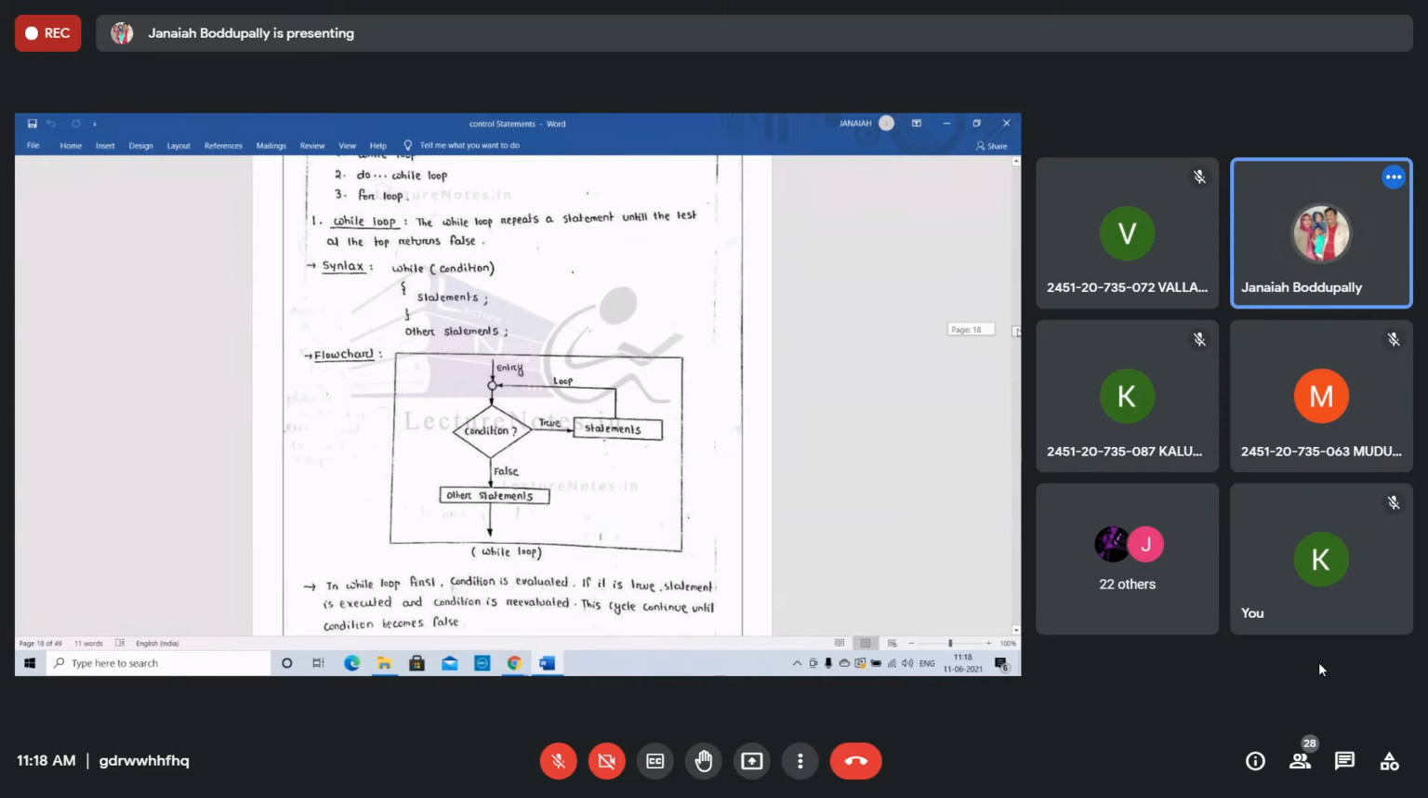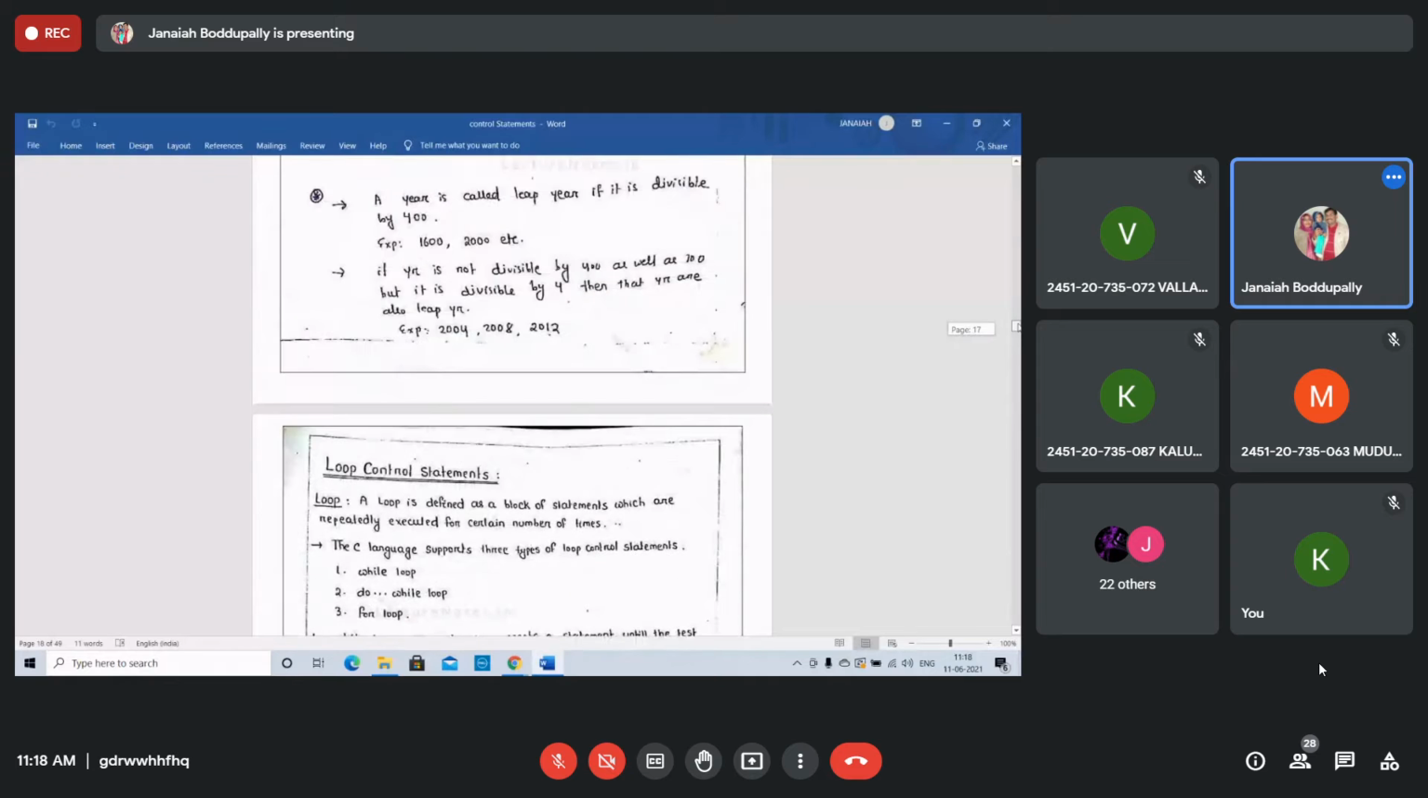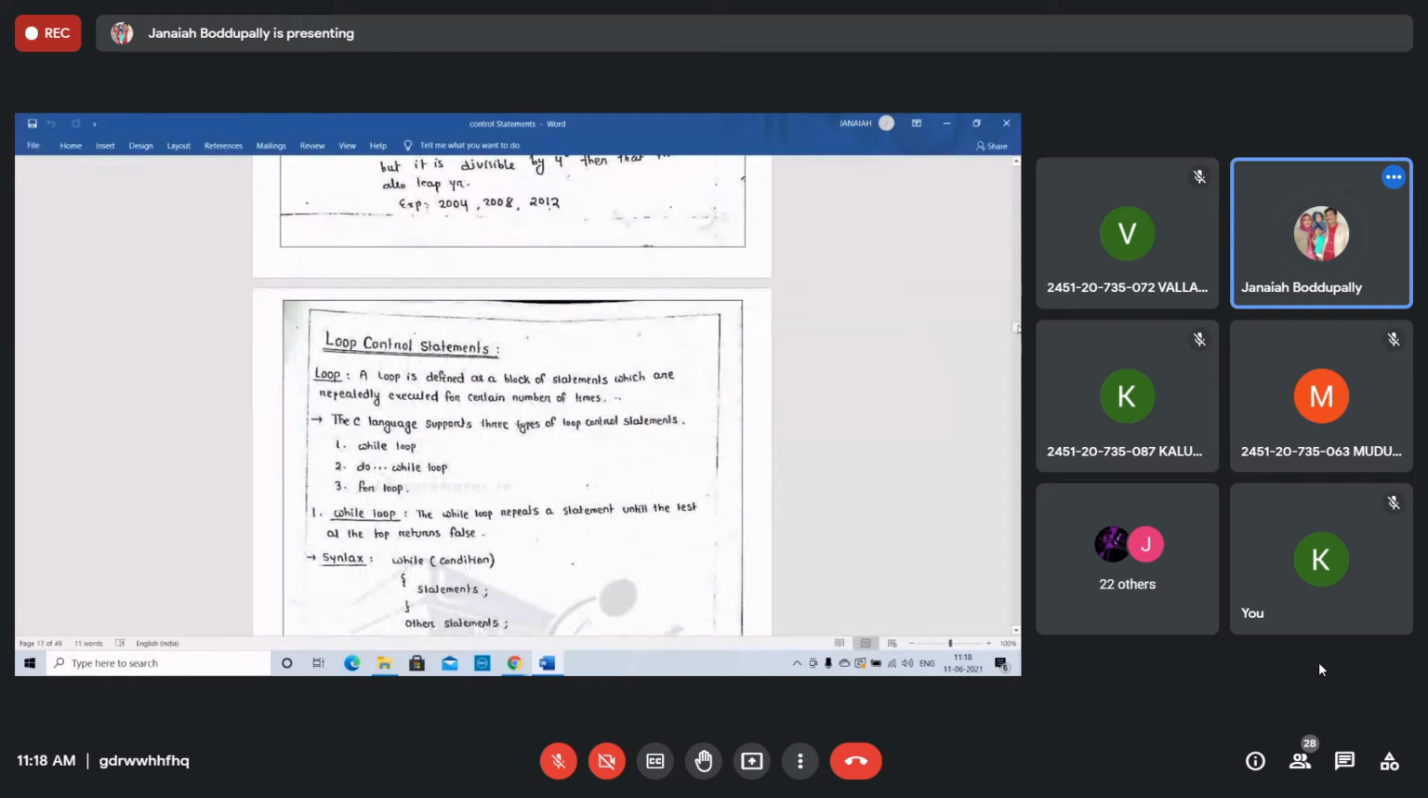Completed switch case. Next, loop control statements.